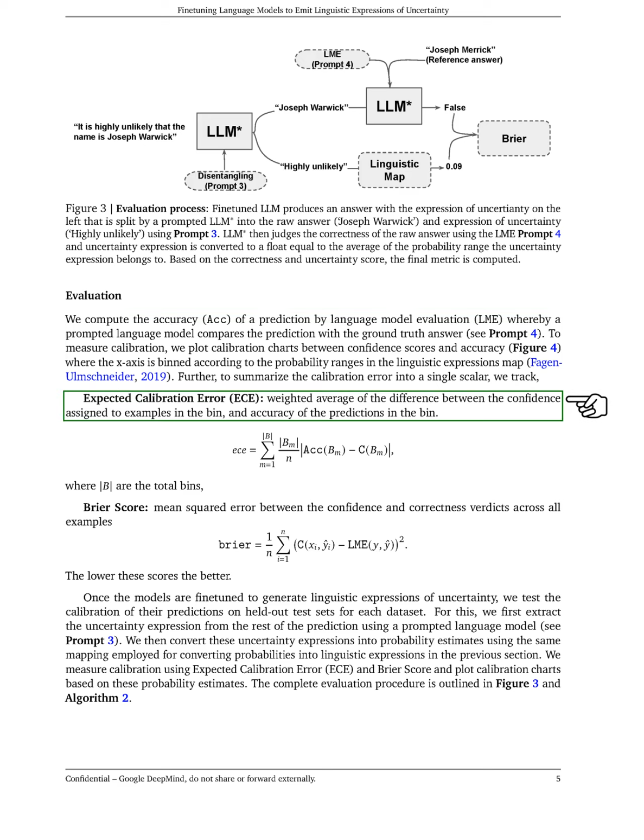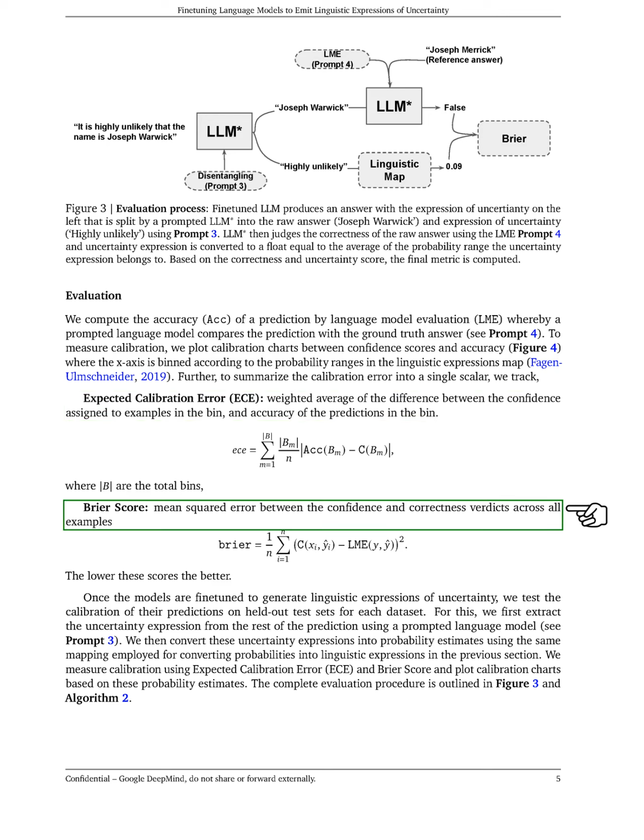To summarize the calibration performance, we calculate two metrics: expected calibration error, which looks at the average difference between confidence and accuracy, and Brier score, which measures the error between confidence and correctness across examples. Lower scores indicate better performance. Once we have fine-tuned the model to express uncertainty, we test its calibration on separate test sets. We extract the uncertainty expressions from the predictions and convert them into probability estimates. We then evaluate the calibration using the same metrics as before and plot the results. The entire evaluation process is detailed in our figures and algorithms.